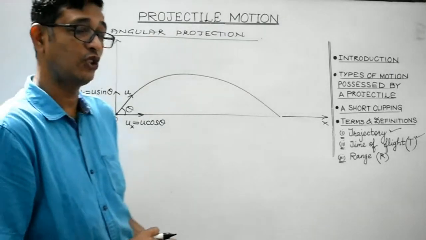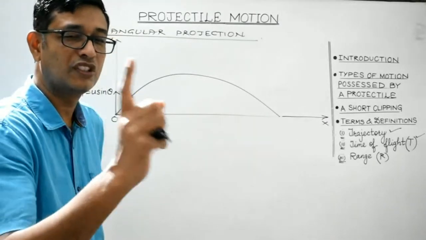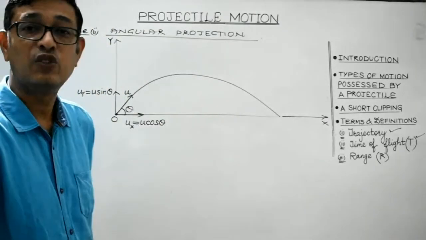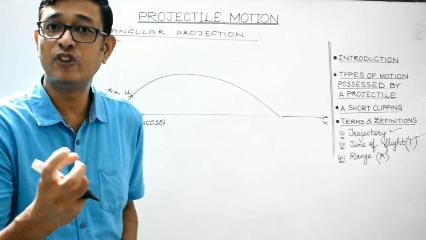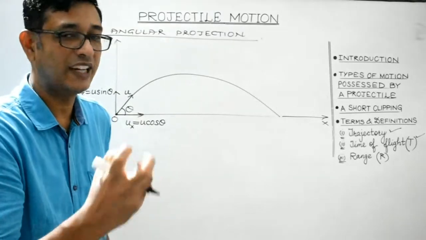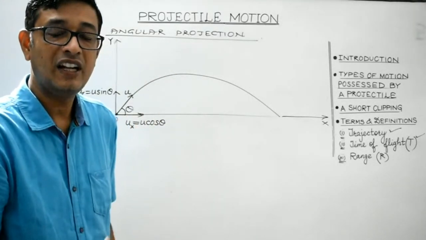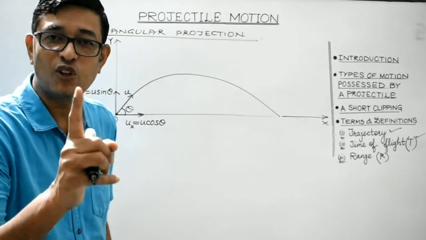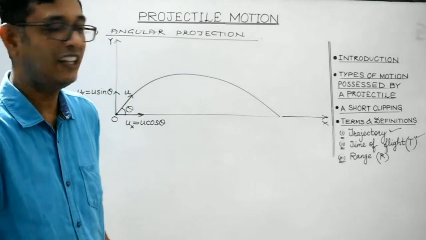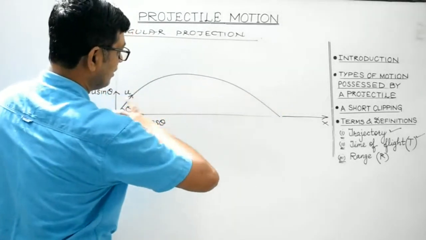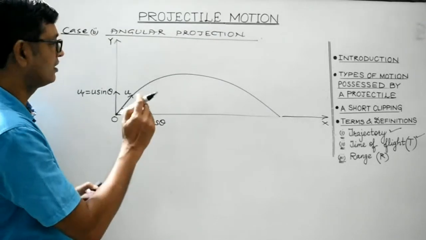Now remember students, a projectile possesses two types of motion. Horizontal motion. Let's first concentrate on the horizontal motion. As we are aware, in the horizontal direction, the projectile is under the influence of balanced forces. So the net force acting on the projectile is zero. Therefore, acceleration is zero. And therefore, the horizontal component of velocity of a projectile always remains constant, right? Throughout the path, at any point during its motion, this horizontal component should remain the same.